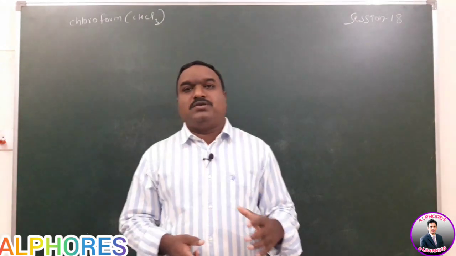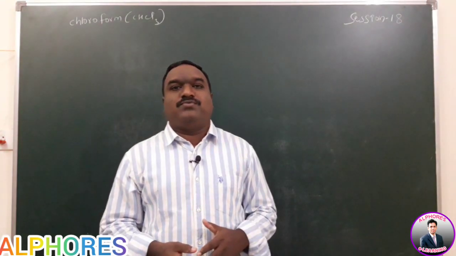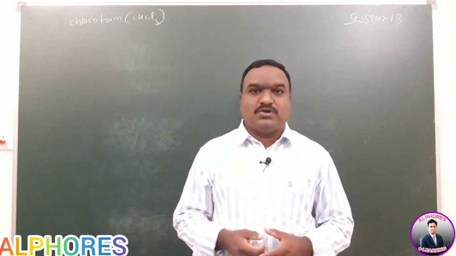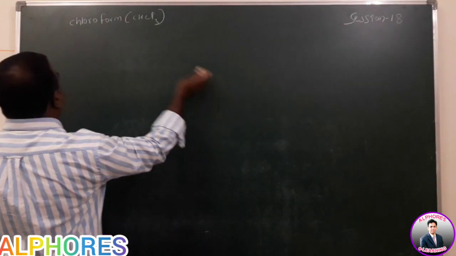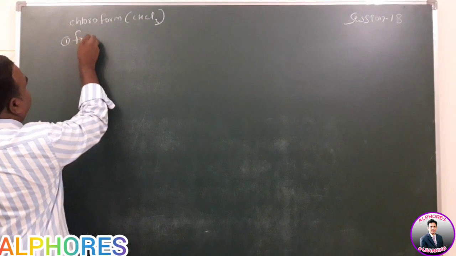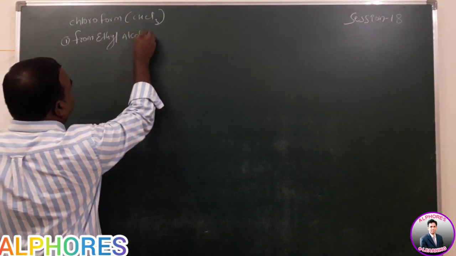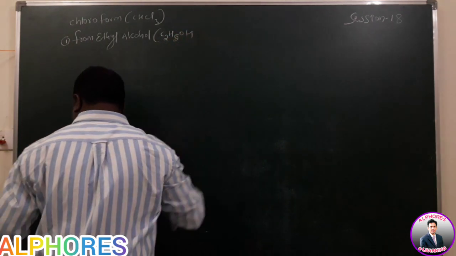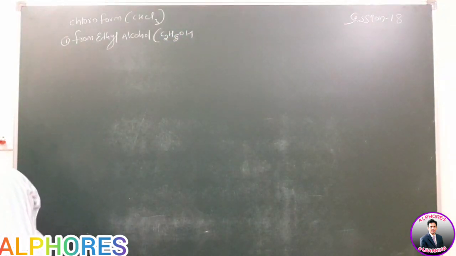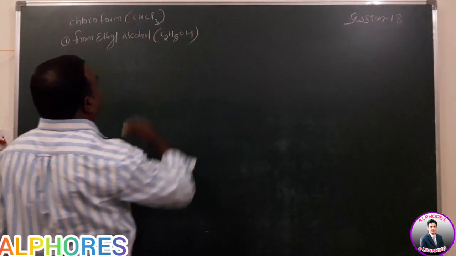Among them, we will see what type of mechanism is possible in preparation of chloroform with different reagents. The first one is from ethyl alcohol, C2H5OH. Ethyl alcohol formula C2H5OH.